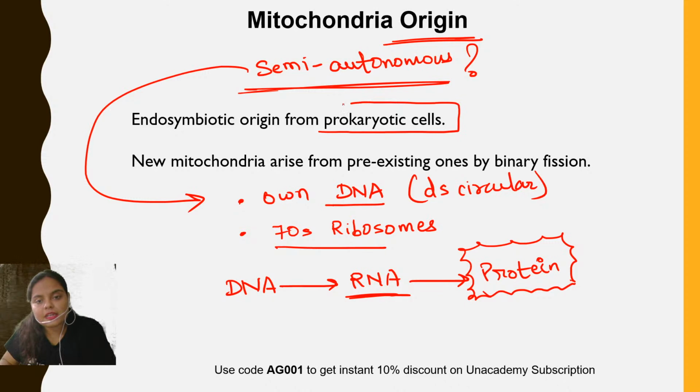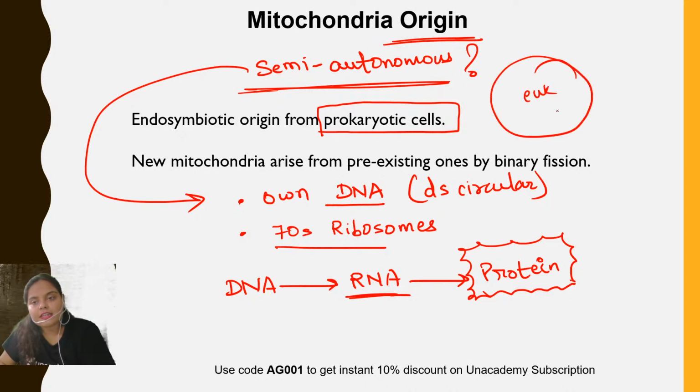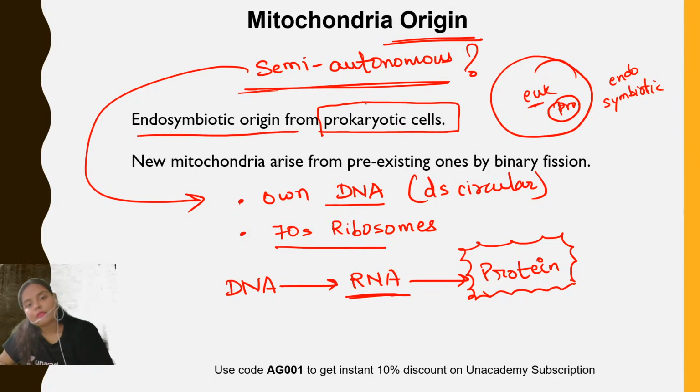It is believed that when the eukaryotic cell was formed, a eukaryotic cell engulfed a prokaryotic cell. And this prokaryotic cell stayed in the cytoplasm of the eukaryotic cell in a symbiotic manner. Since it was present inside the eukaryotic cell, it is termed endosymbiotic, and this type of origin theory is known as endosymbiotic origin theory.